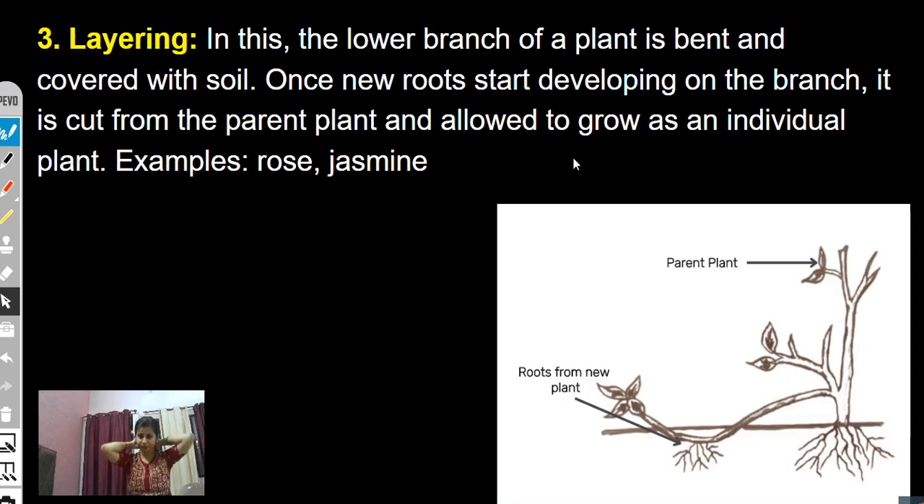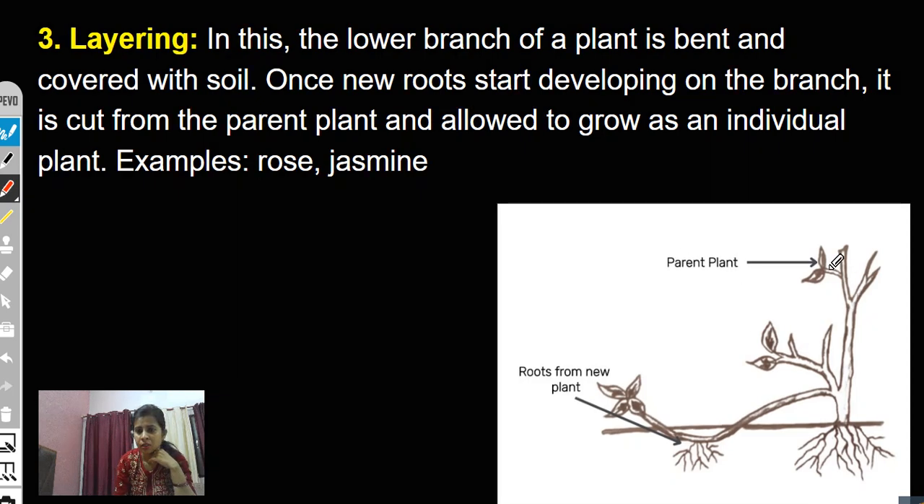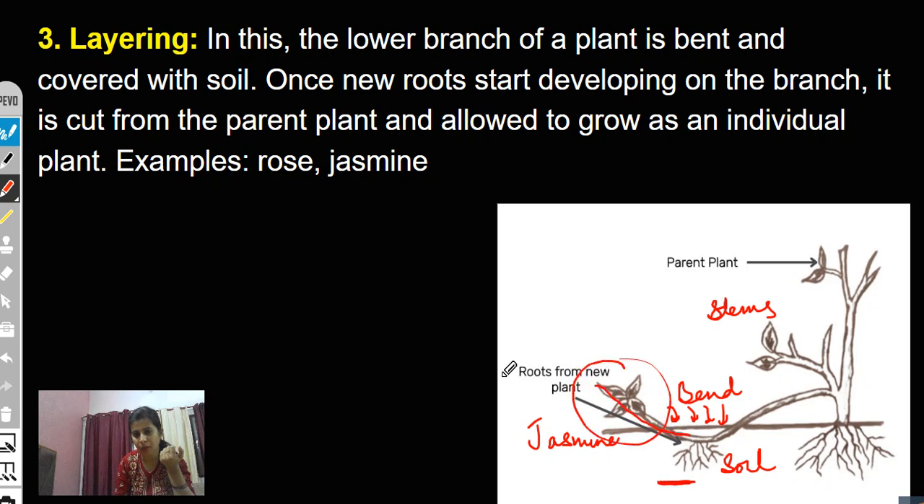As you can see, the parent plant is here. This parent plant has these stems. Now these stems are bent under the soil. This is the example of jasmine. And when they are bent under the soil and we put water as well as hormones or manure and fertilizer, they will develop small roots. And from here a new plant will come out.